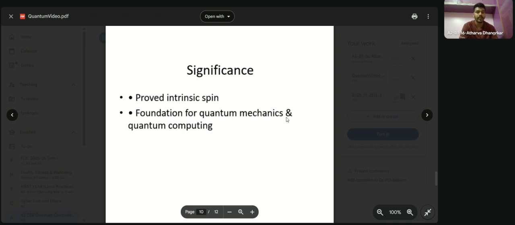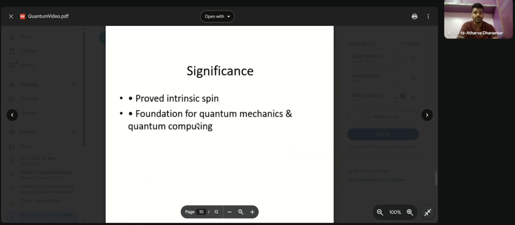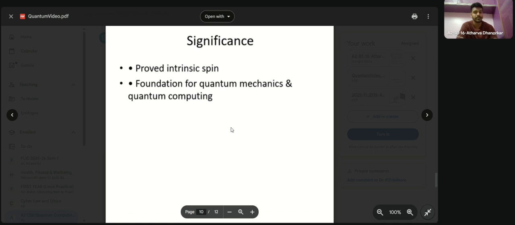This was the foundation of quantum mechanics and quantization of computing. At that time, it was a big discovery, a big experiment for finding out the spins. The spin also affects the magnetic field, and it can have different outcomes.